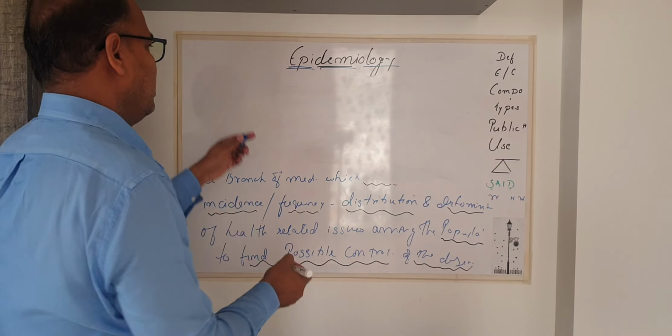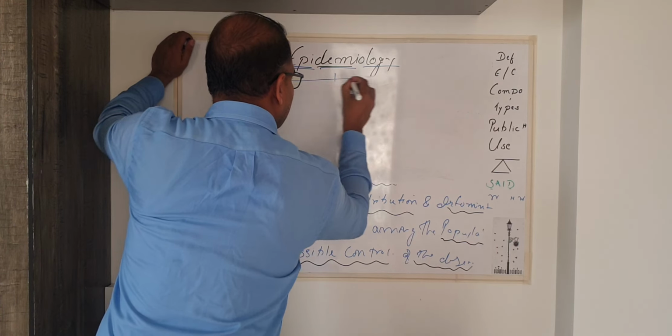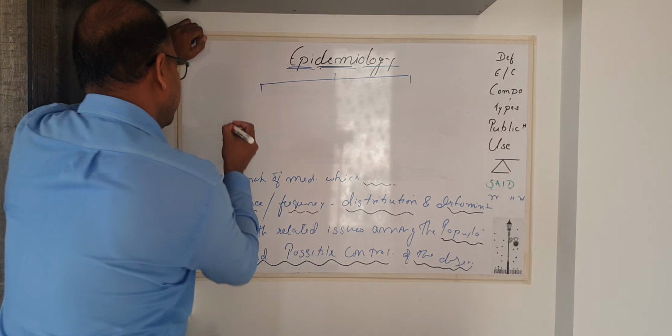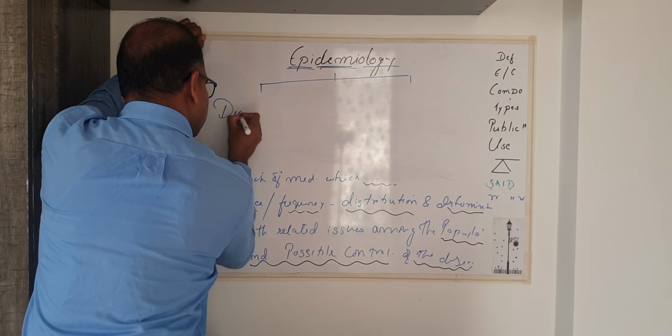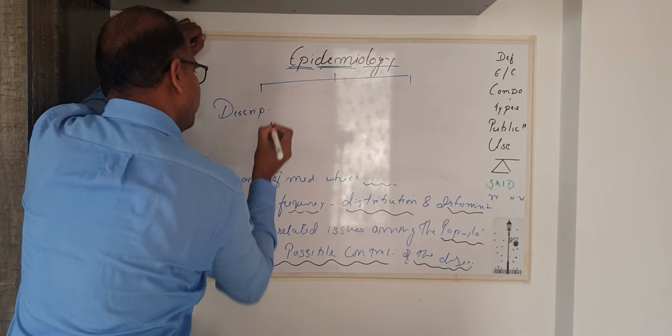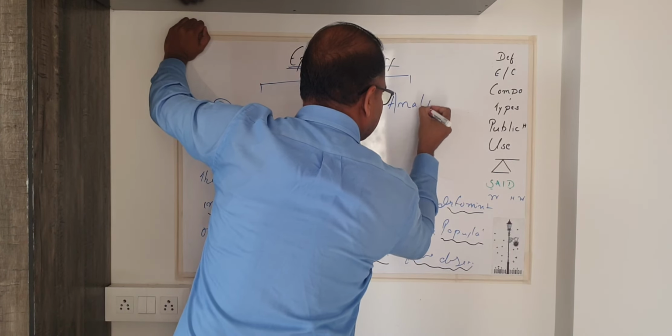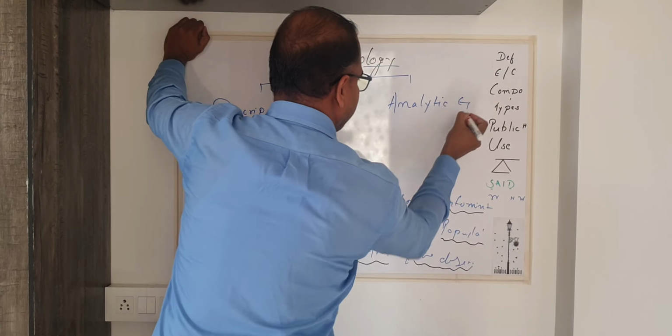These are divided into two types. One is descriptive epidemiology, and the next is analytic epidemiology.